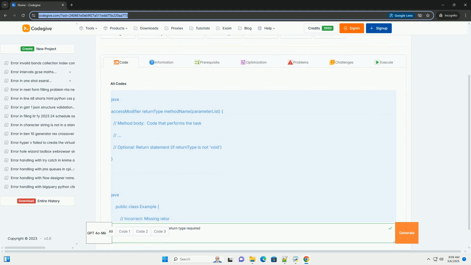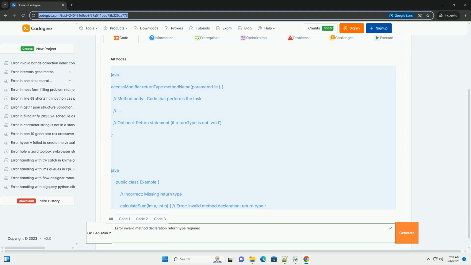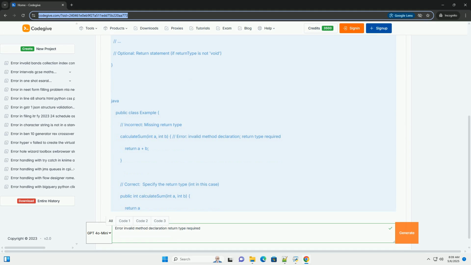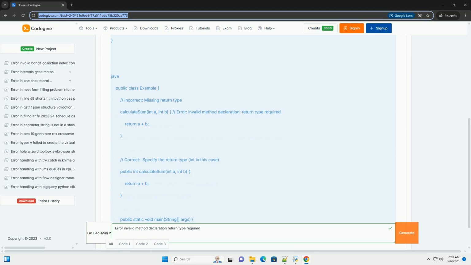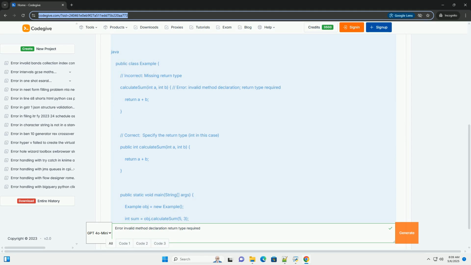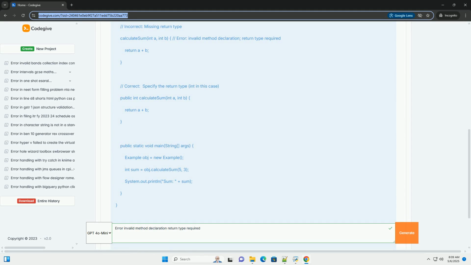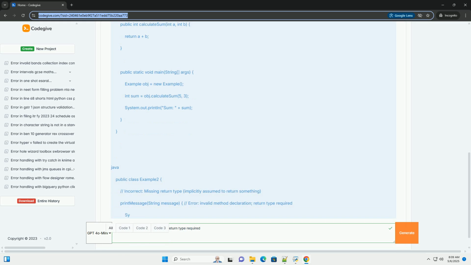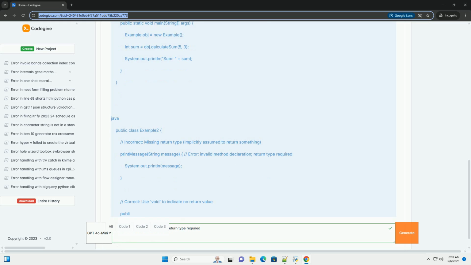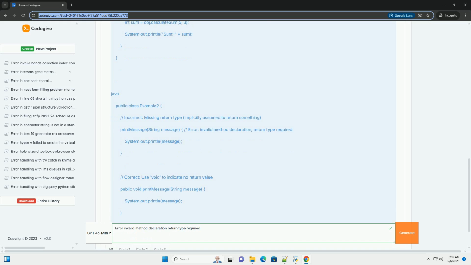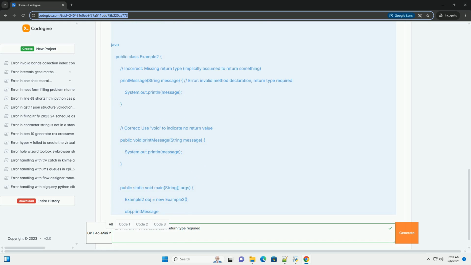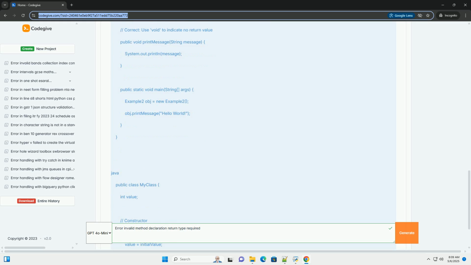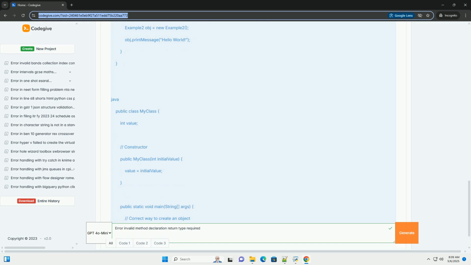Understanding and fixing the error "invalid method declaration, return type required" in Java. This is a very common compilation error, especially for beginners. It essentially means that you've declared a method, a function in Java parlance, but haven't explicitly stated what type of data that method is supposed to return. Java requires every method to specify its return type, even if it doesn't actually return any value, in which case you use void. Here's a comprehensive breakdown.